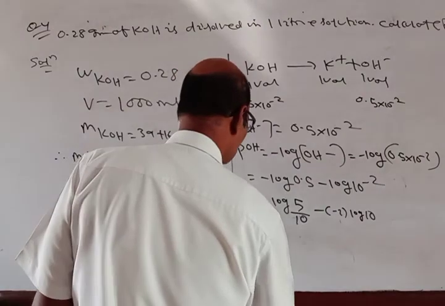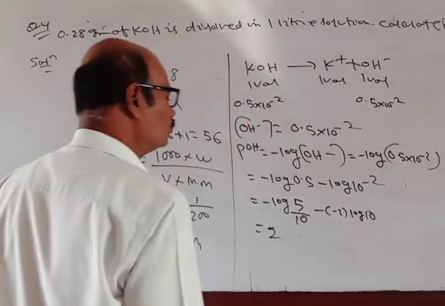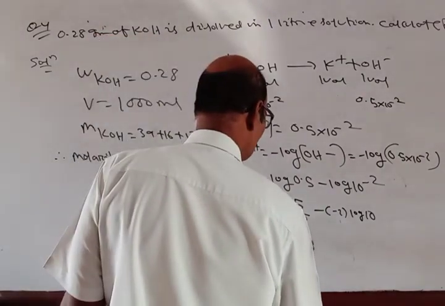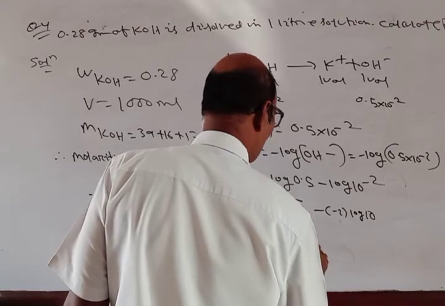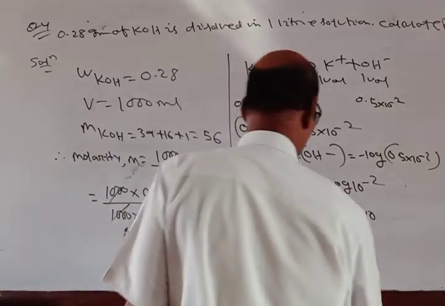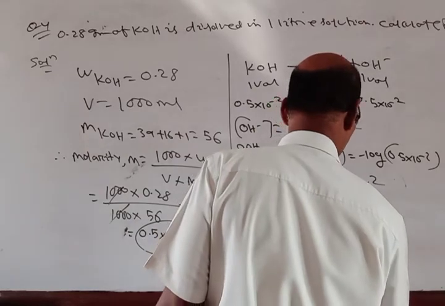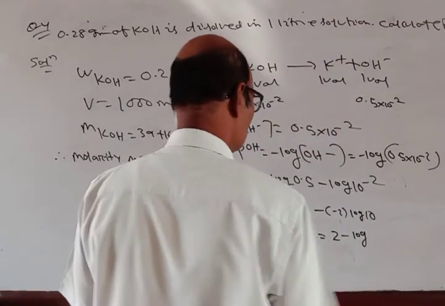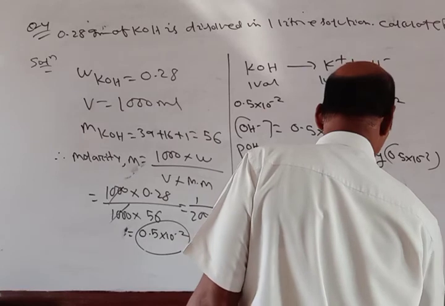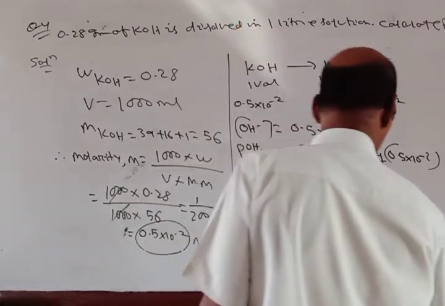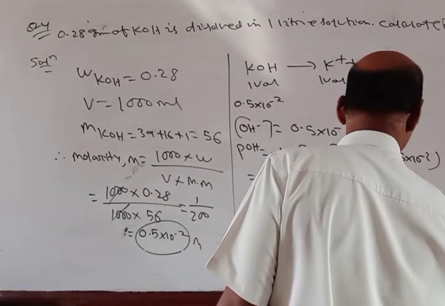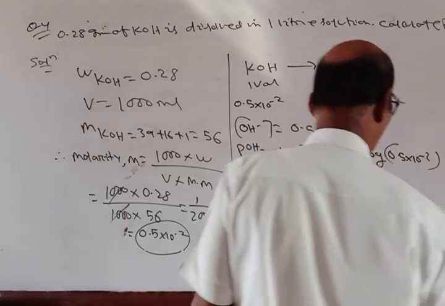What I get is 2 minus log 5 by 10, which is 2 minus log 1 by 2, which is 2 minus log 2 power minus 1.